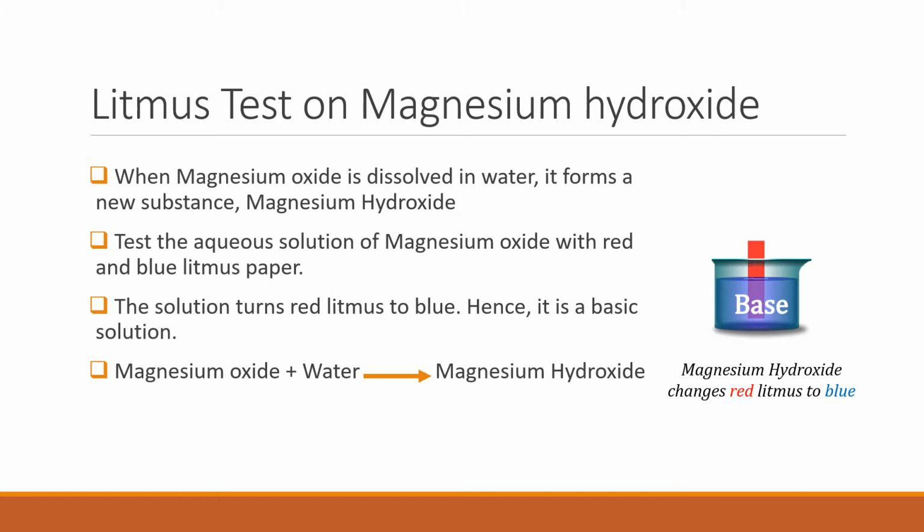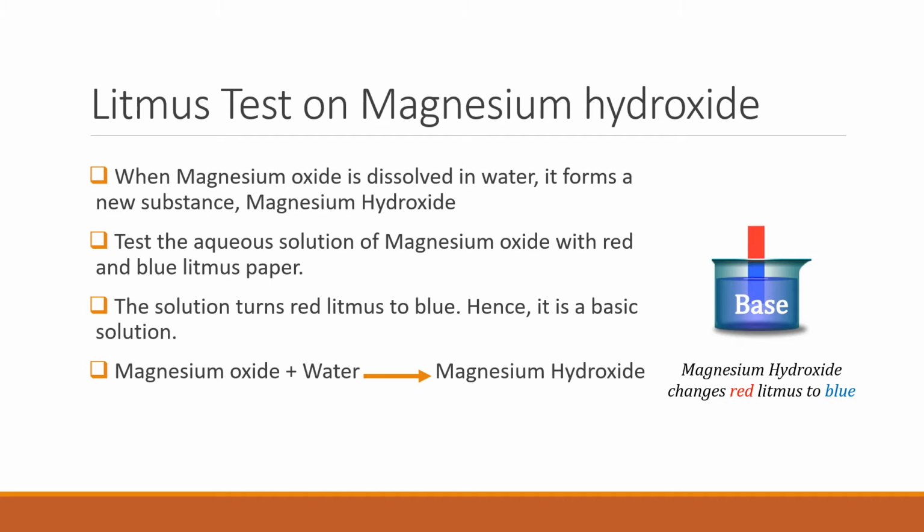Litmus test on magnesium hydroxide. When magnesium oxide is dissolved in water, it forms a new substance, magnesium hydroxide. Test the aqueous solution of magnesium oxide, that is, magnesium hydroxide, with red and blue litmus paper. The solution turns red litmus to blue, hence it is a basic solution.